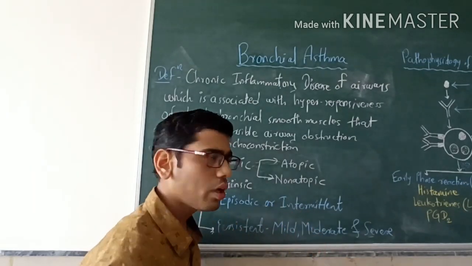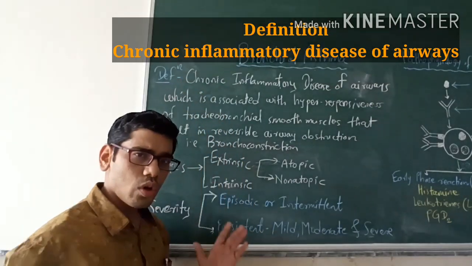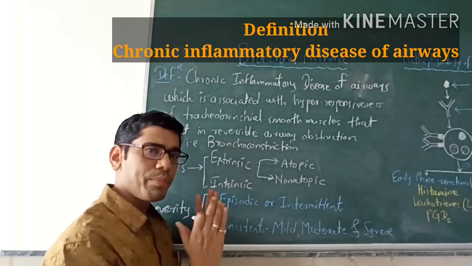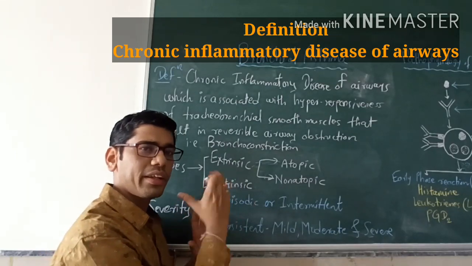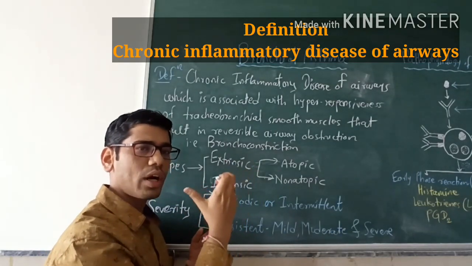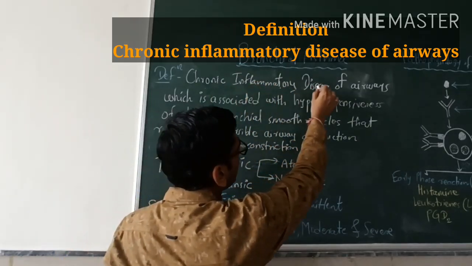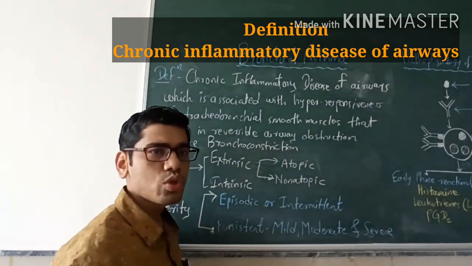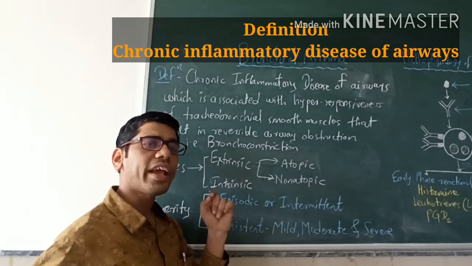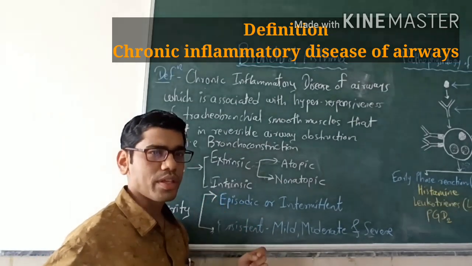Okay, so first of all, the definition. Though it looks like a very big definition, we are trying to understand it in segments. So, chronic inflammatory disease of airways. What is asthma? It is a chronic inflammatory disease of airways.